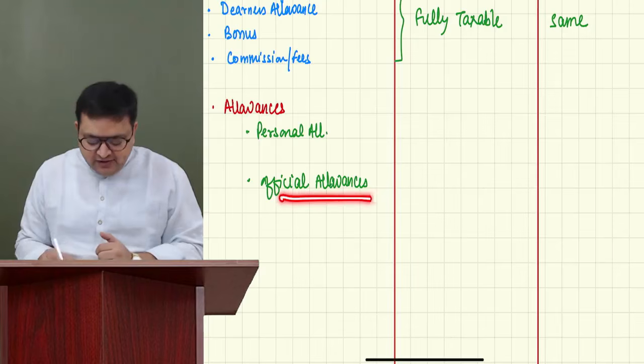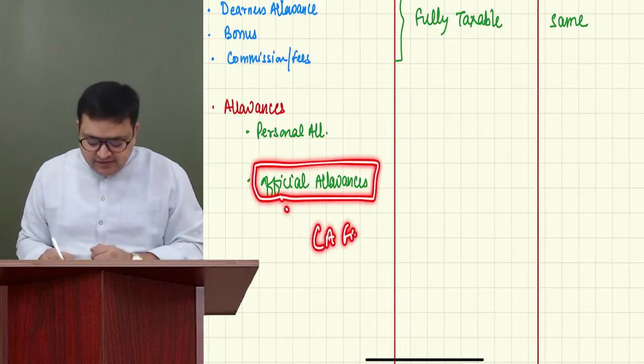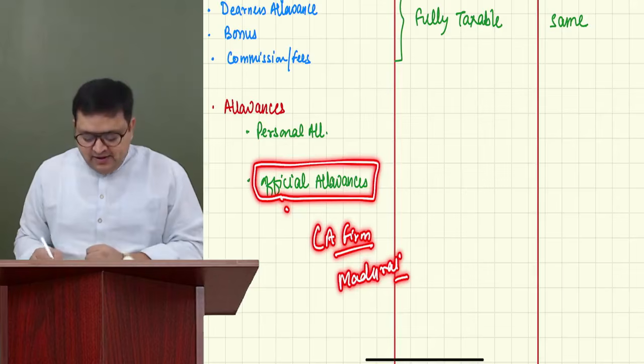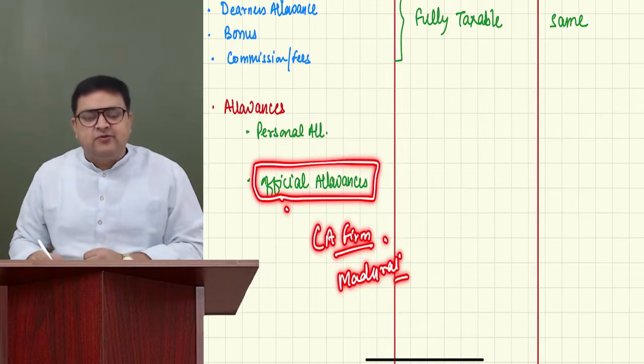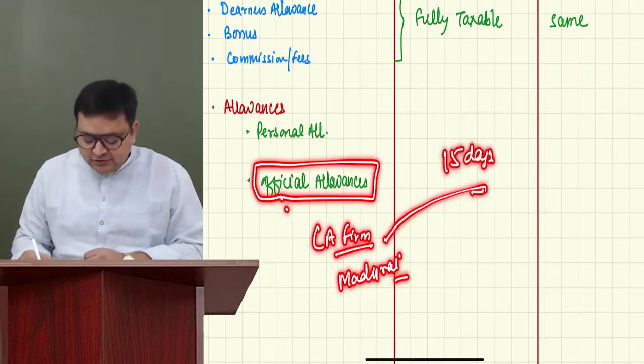So let's say you are working with a CA firm, and your firm is based in Madurai. You are working in Madurai. But let's say your CA firm is sending you for an outstation audit for 15 days. They're sending you for 15 days, let's say, to Chennai.